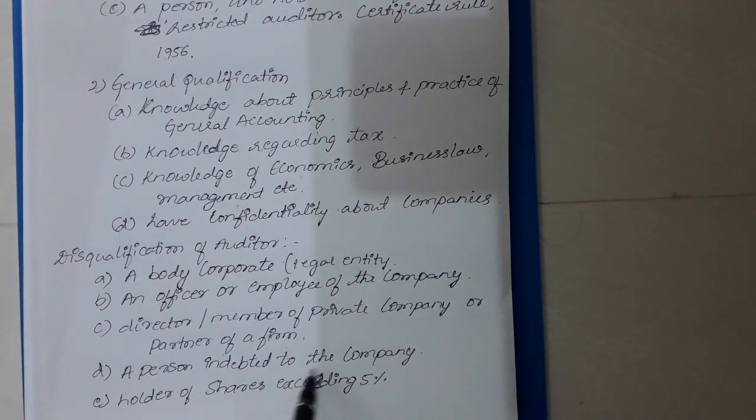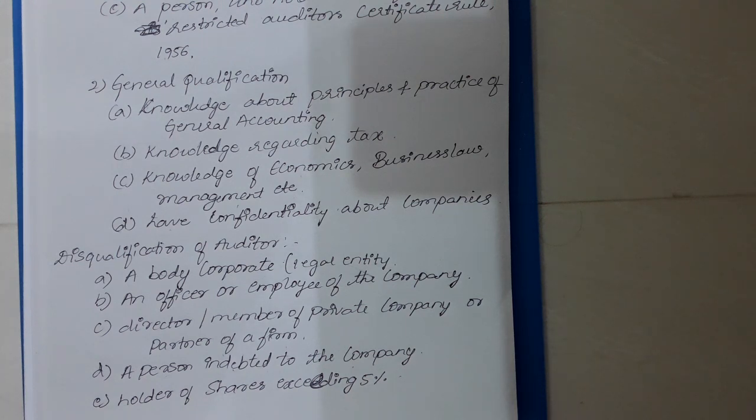Next is a person indebted to the company. Here the amount is also specified: an amount exceeding rupees 1000.